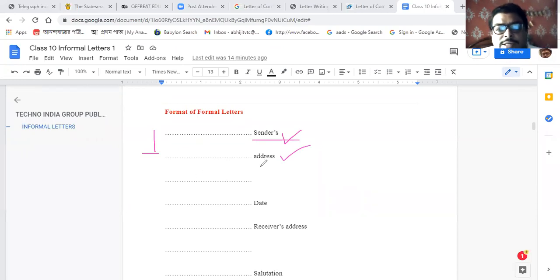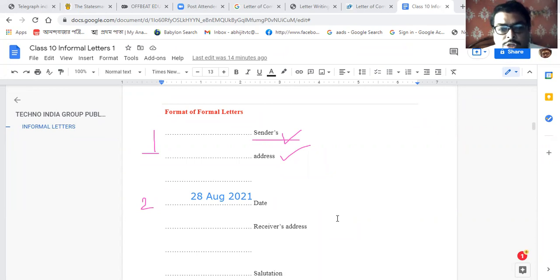Then after that, give a space. The date will be written. How will the date be written? Suppose today's date is 28th August 2021. That should be the process.